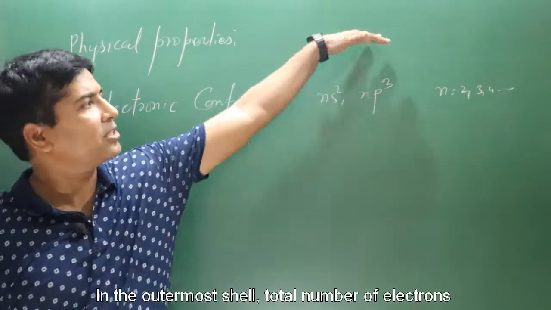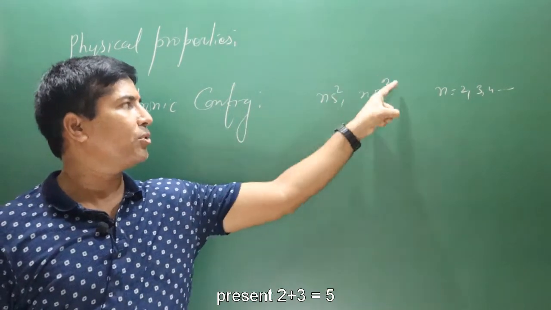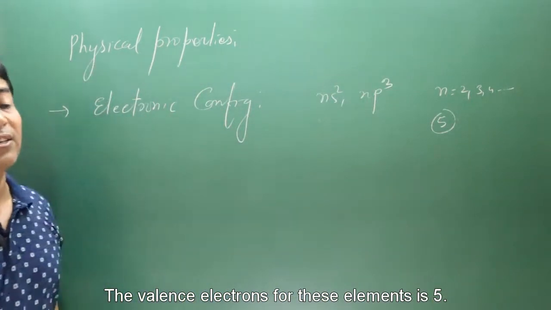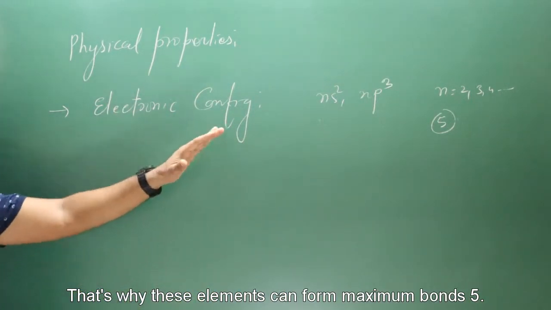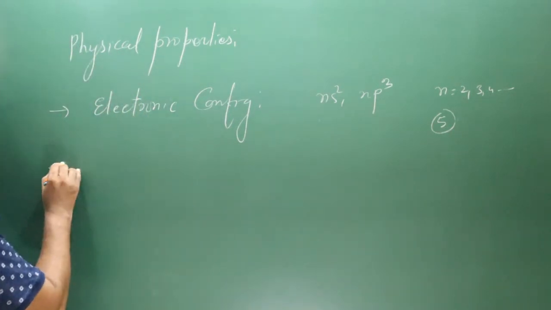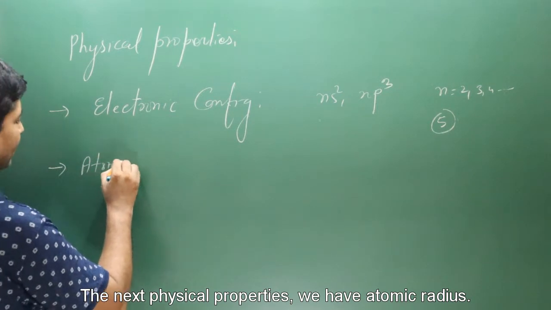In the outermost shell, the total number of electrons present is 2 plus 3 equals 5. So the valence electron count for these elements is 5. That's why these group elements can form a maximum of 5 bonds.